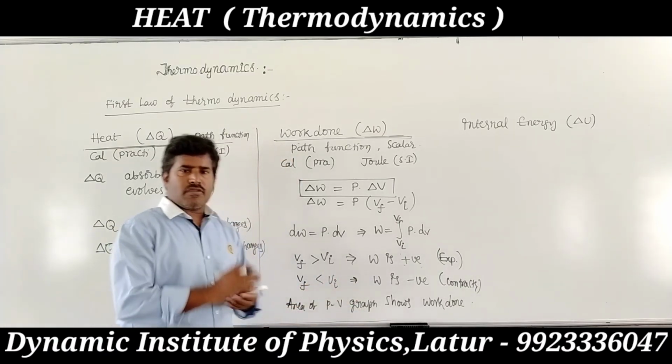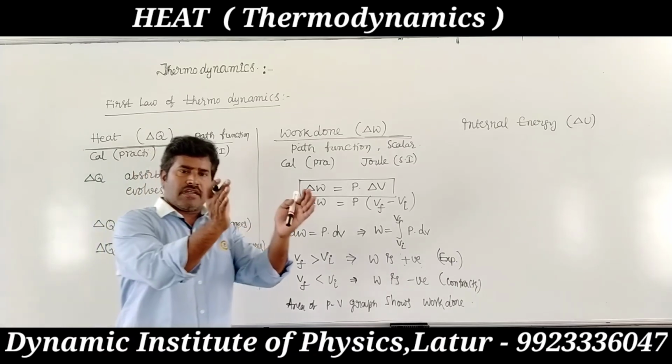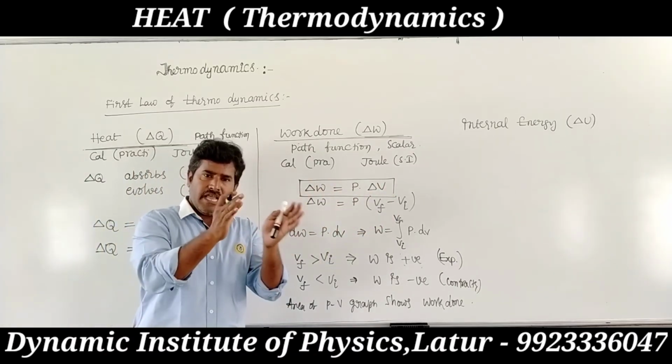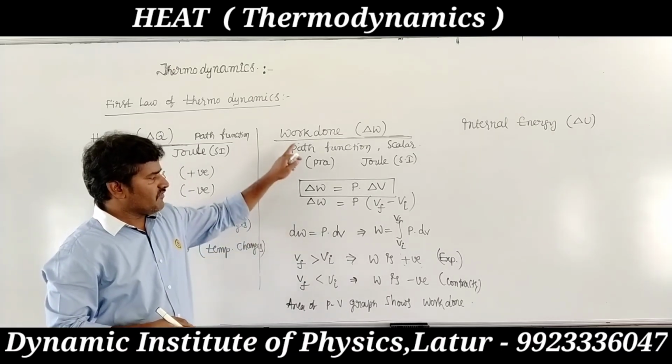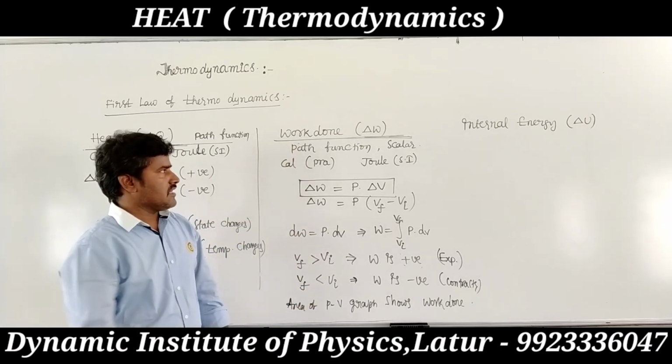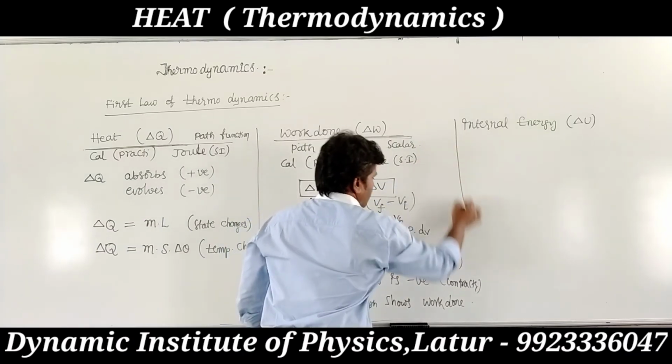In different processes the work is different: isothermal work is different, adiabatic work is different, isochoric work is different. So work changes with the process. This is the work done.